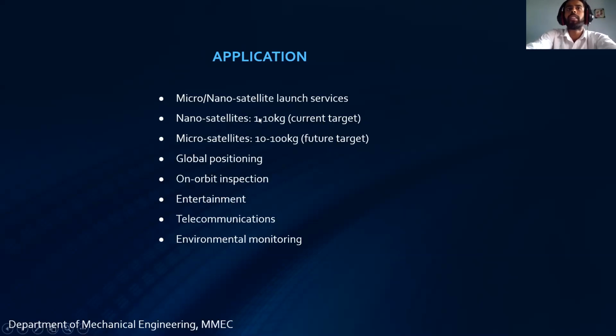And also we can use the same laser propulsion to launch various satellites, for entertainment, for telecommunication, and also for global positioning, sir. And it will be very much cheaper and simpler, that we can use this system to launch numerous satellites in space, sir.